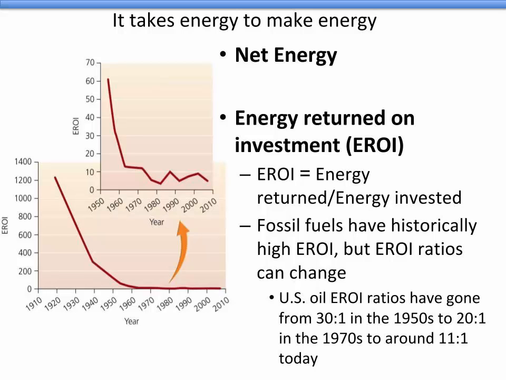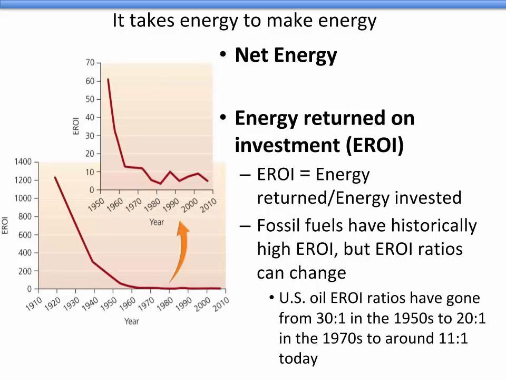For example, the EROI values for oil were very high in the 1920s, but they began to decline after that because as we extract more of the resource, there's less available to extract, and we therefore have to invest more energy to get that oil. In the 1920s, they could drill an oil well and oil would spontaneously shoot to the surface because of the high amount of pressure it was under. Well, we have extracted all of the easily accessible oil, so now we have to put more energy into getting oil out of the ground than we did in 1920. So you can see that EROIs can change over time.